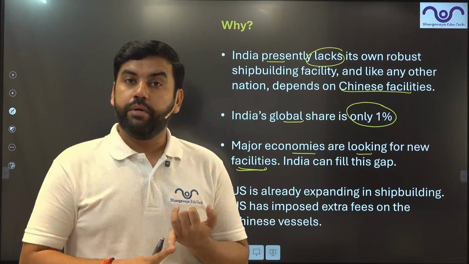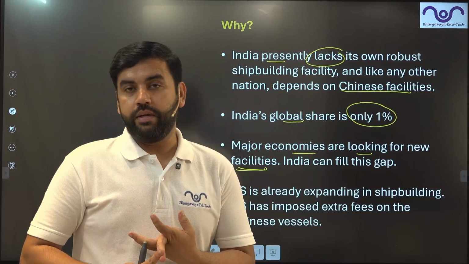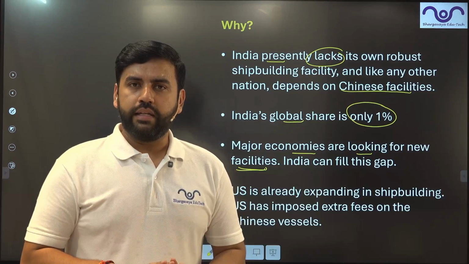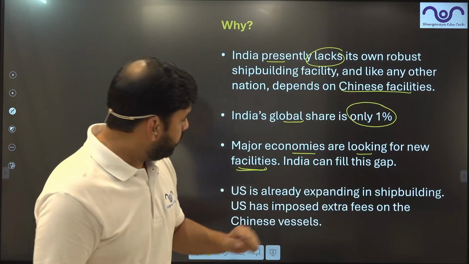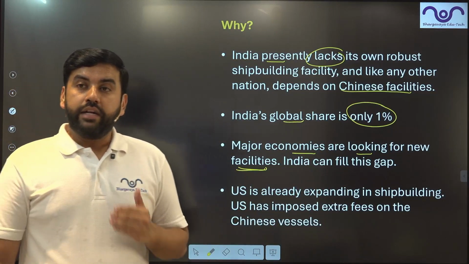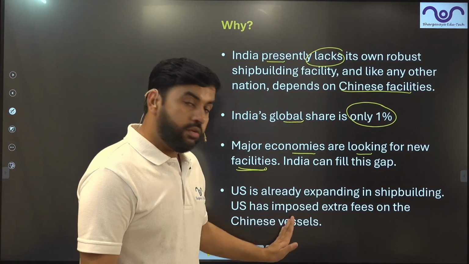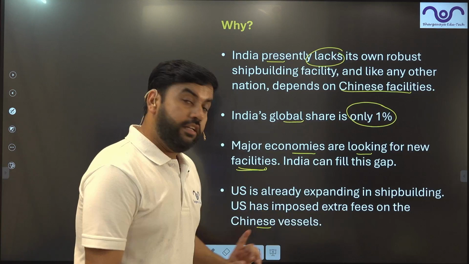We have cheap labor, we have a cheap production cost, we have plenty of raw materials available. So India can provide that given the government support. The US is already expanding its shipbuilding industry. So if India right now does not focus on more, right? The US has already imposed extra fees on Chinese vessels.